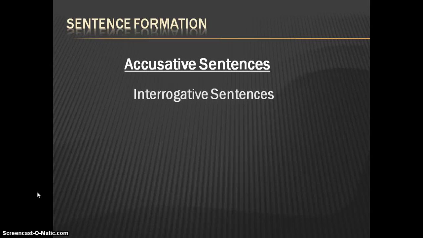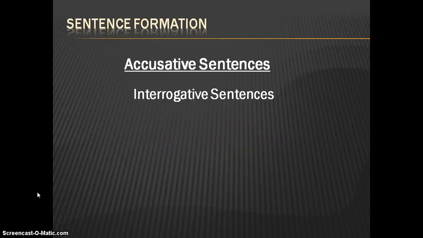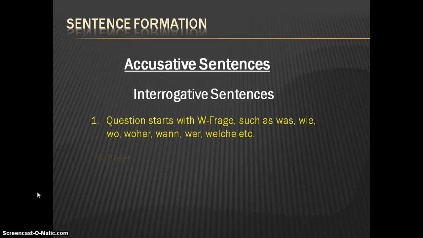Now, interrogative sentences. We again have two types: the question starts with a W-Frage, or the question starts with the verb. The first case, when the question starts with the W-Frage: W-Frage plus the verb and the subject and the information if we have any, and the question mark. Was lernst du heute? Here we are inquiring about something. What are you learning? What are you doing? So the first place is the W-Frage, that is was. Then the verb, lernen, which is conjugated for the subject, which is du.